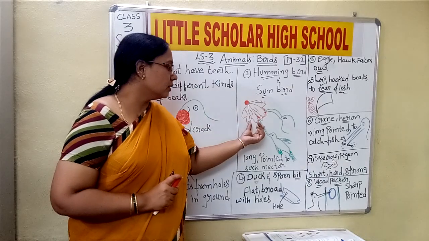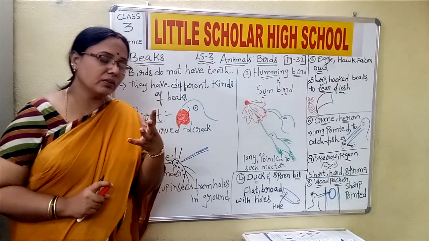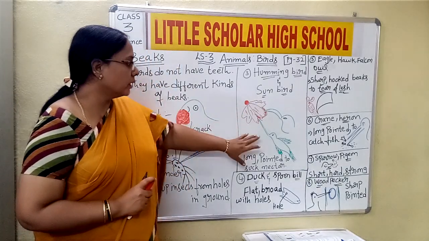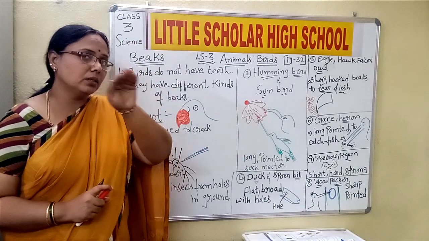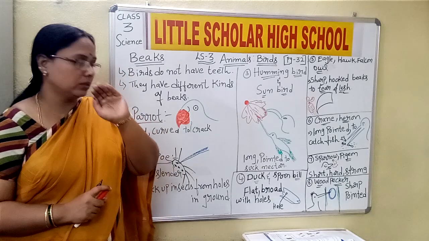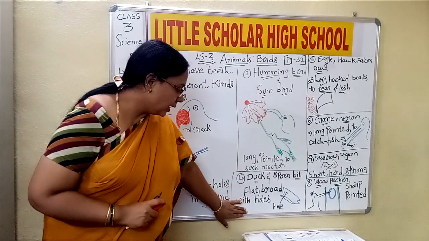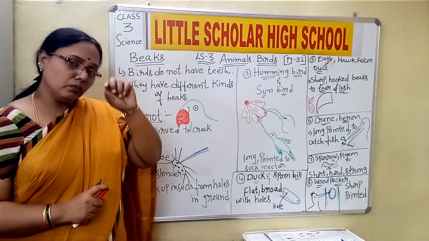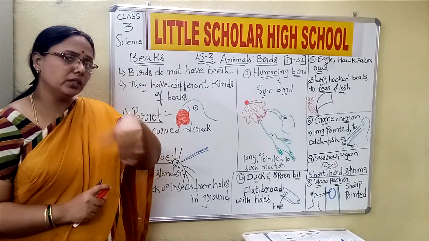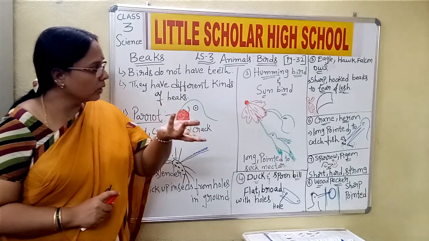Humming birds take the nectar from the flowers which are very delicate, so the beaks are pointed and long so that the bird can reach the place where the nectar is present. And about the duck, we have discussed that the beak is a little broad and flat, and holes are also present so that the food stays inside the duck and the water goes back.